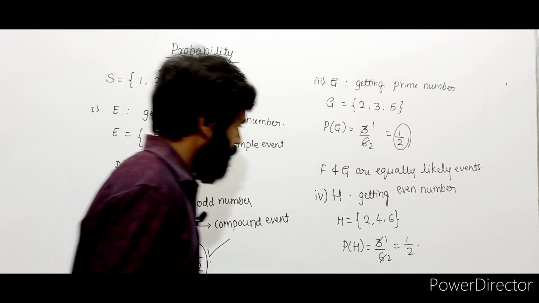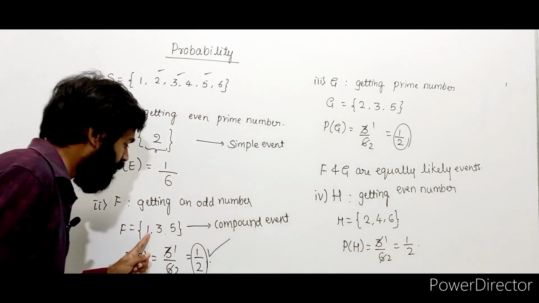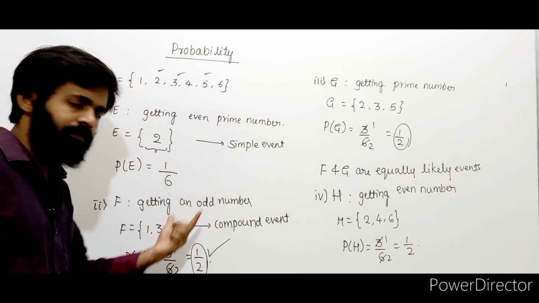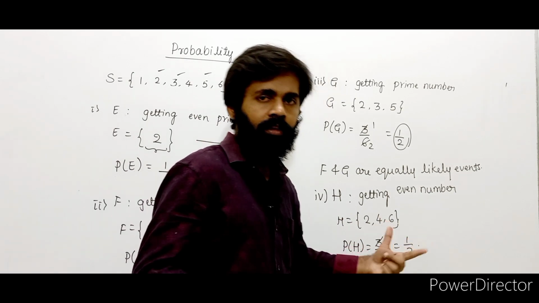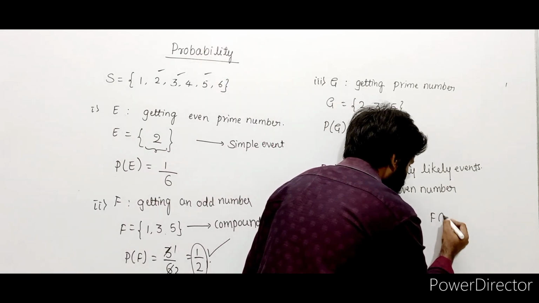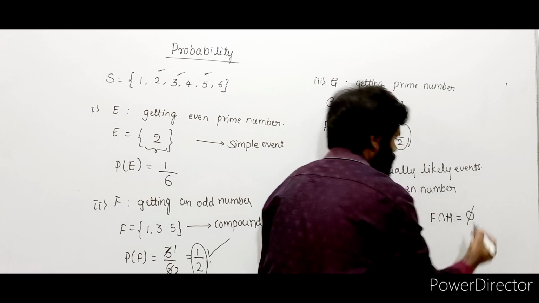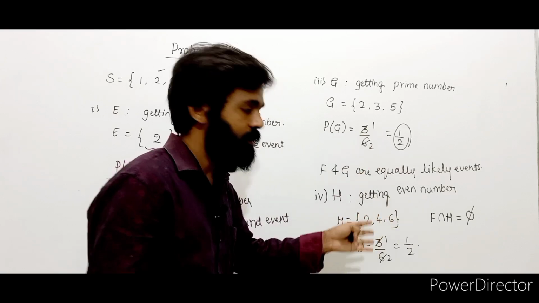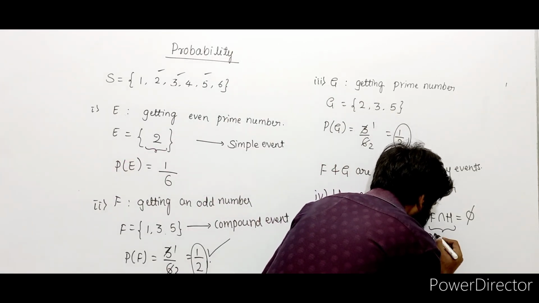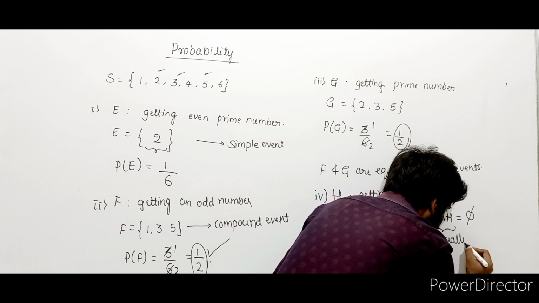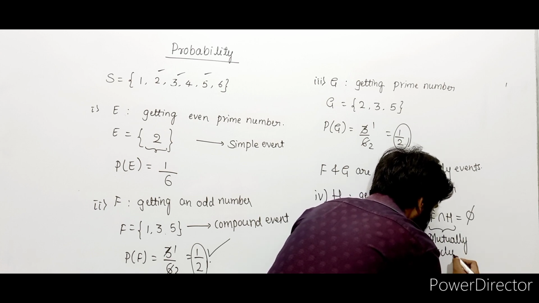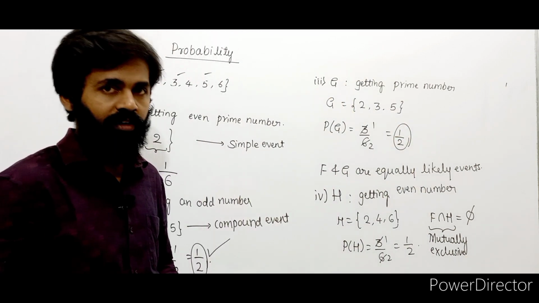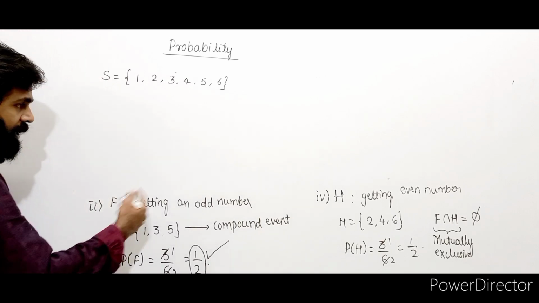Right. Now one more thing. Here we have 2, 4, 6. Here we have 1, 3, 5. Do we have anything common between F and H? 1, 3, 5, 2, 4, 6. There is no common element. I can write F intersection H is a null set. That means it doesn't contain any element. There is no common element between F and H. So such events are called mutually exclusive events. They are called as what? Mutually exclusive events.